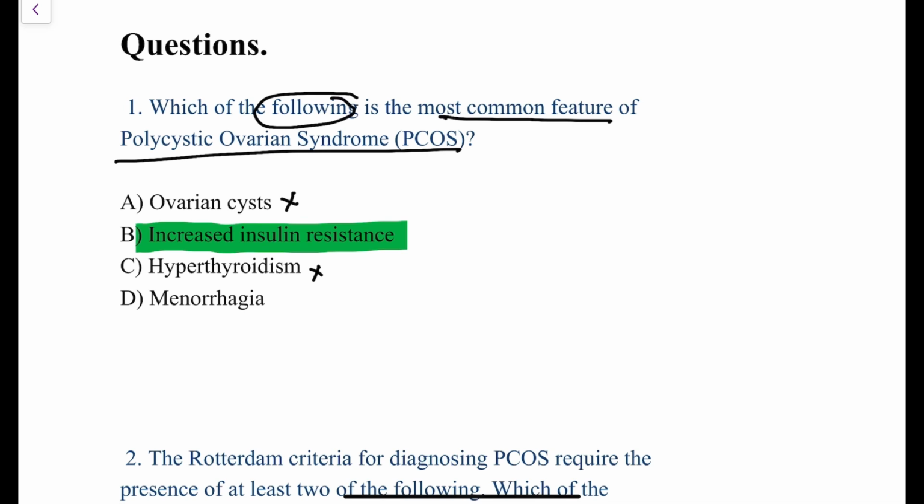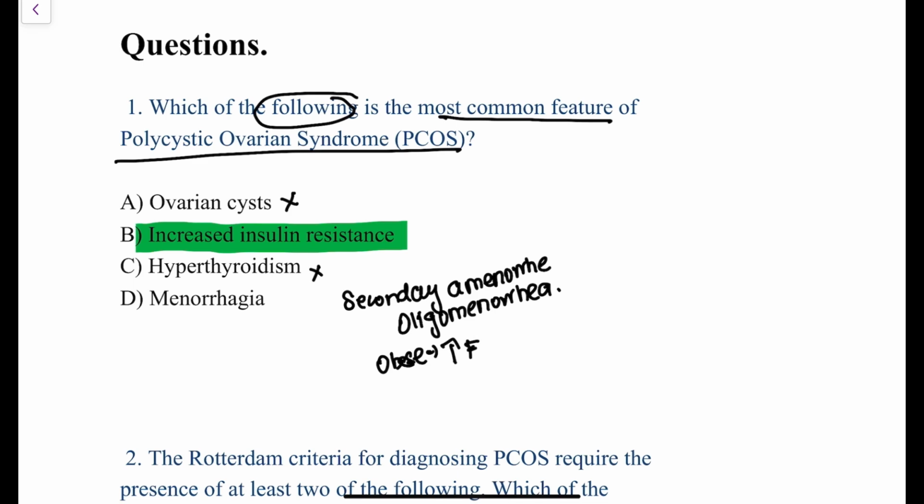No, it is not a feature of polycystic ovarian syndrome, because we all know that because of ovulatory dysfunction, the female will have either secondary amenorrhea or oligomenorrhea as a complaint. Whereas in obese females, since they have excess adipose tissue, the androgens get converted into estrone, E1, with the help of the enzyme aromatase, right?